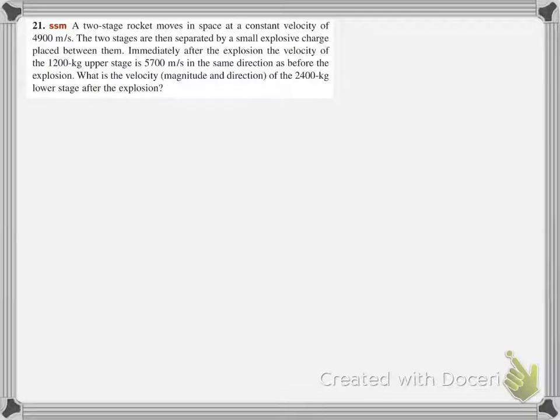Alright, for this problem we have a two-stage rocket. And it's in space and it's moving at a constant velocity at 4,900 meters per second. These two stages are separated by an explosion, making the top 1,200 kilogram upper stage move at 5,700 meters per second in the same direction as before. After the explosion, what is the velocity in magnitude and direction of the 2,400 kilogram lower stage?